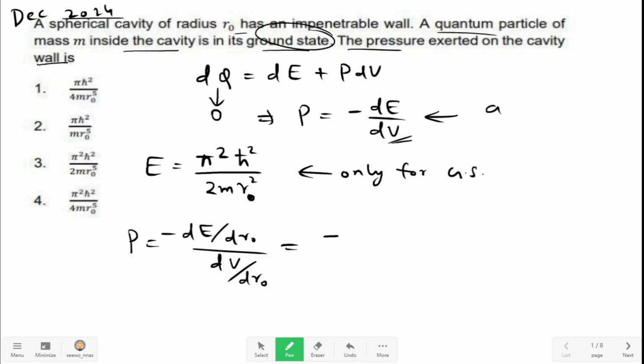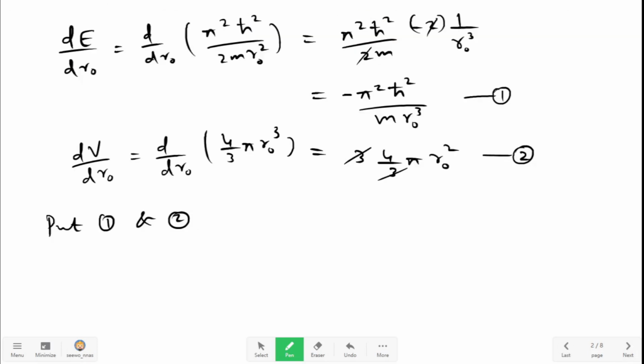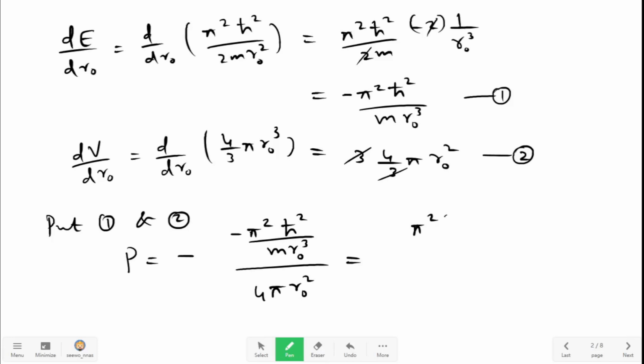in equation A, then we have P is equal to minus of minus pi square h bar square divided by m r0 cube divided by 4 pi r0 square, which is equal to pi square h bar square divided by m r0 cube times 4 pi r0 square.